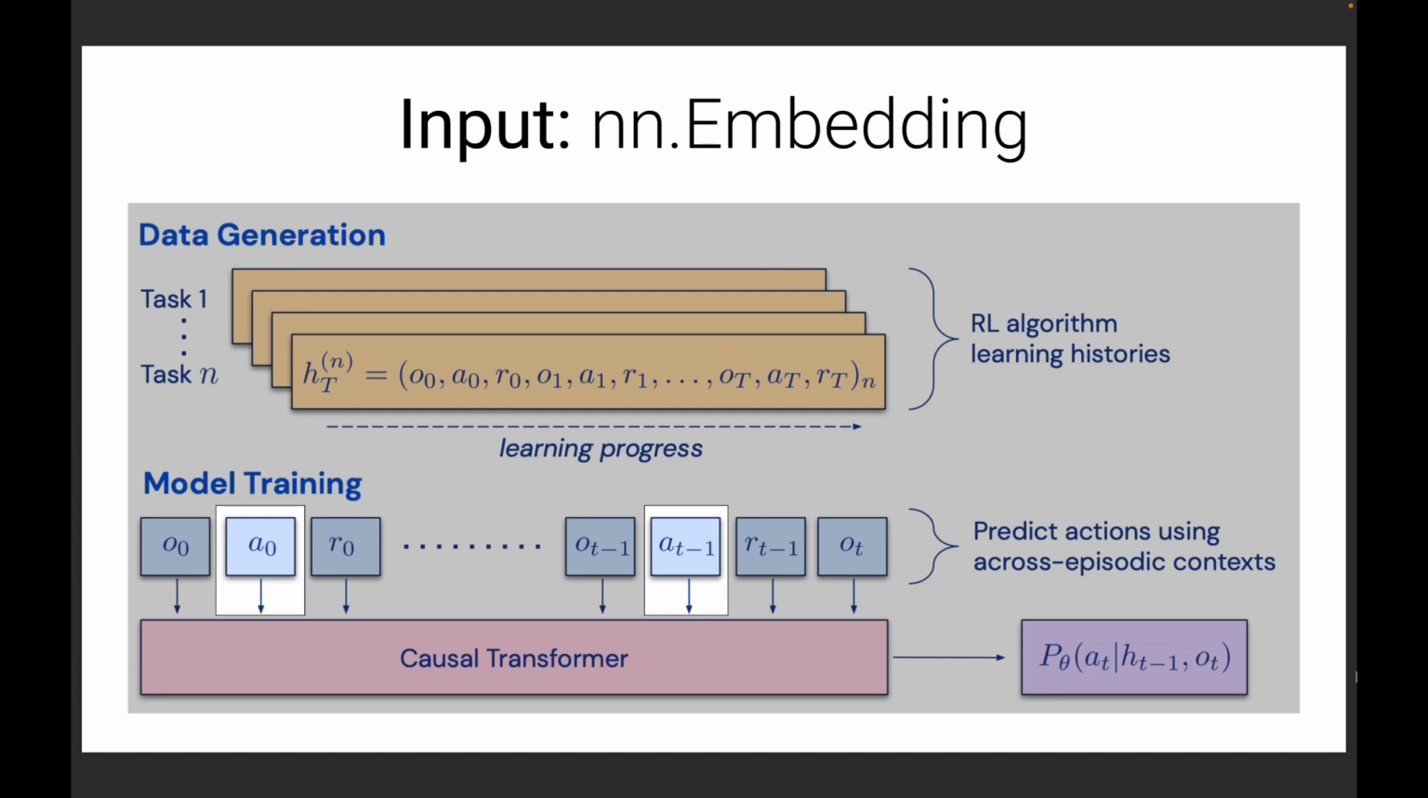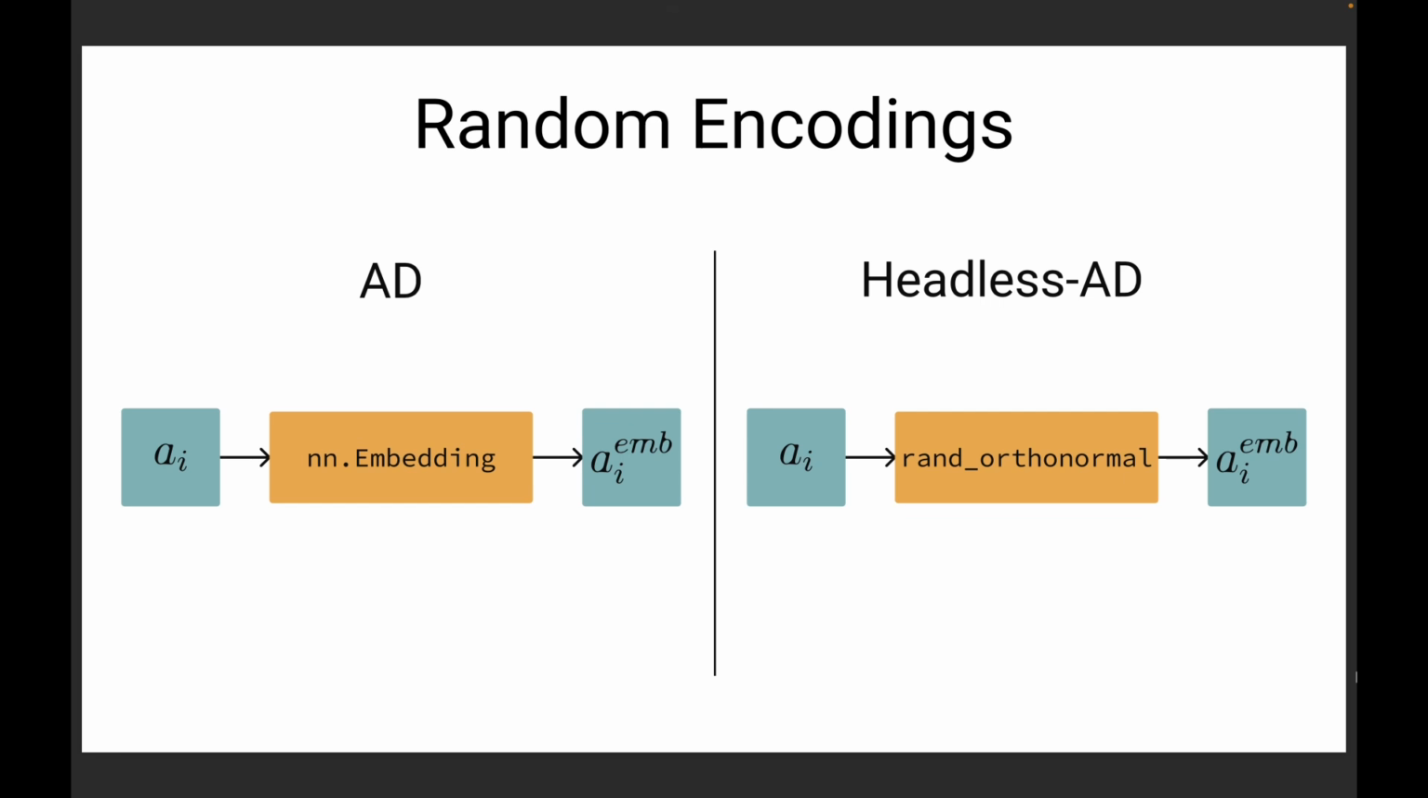Second, we remove the embedding layer at the network's input. This layer maps action indices into embeddings and is trainable, preventing the addition of new actions post-training. Instead, we encoded actions using random orthonormal vectors. When a new action appears, we simply add a new random vector to the collection of embeddings.